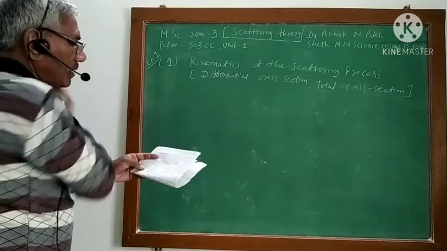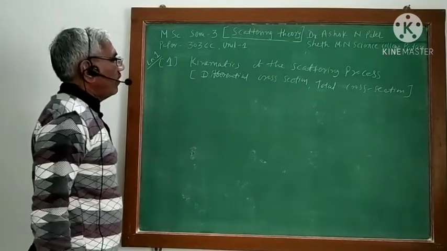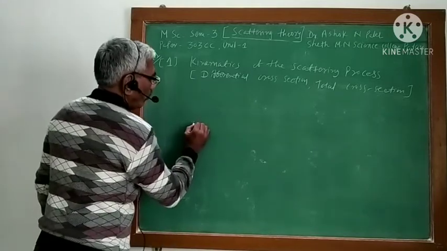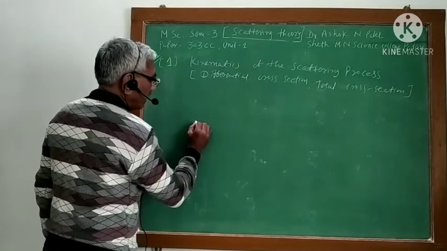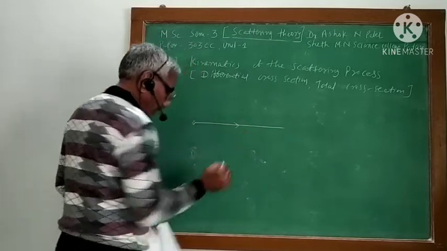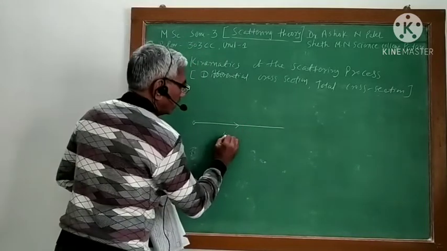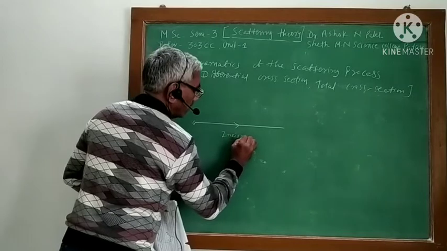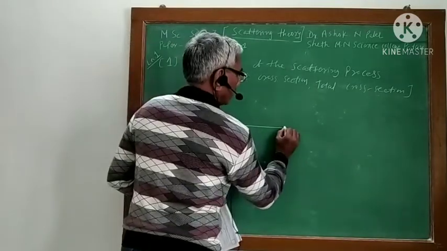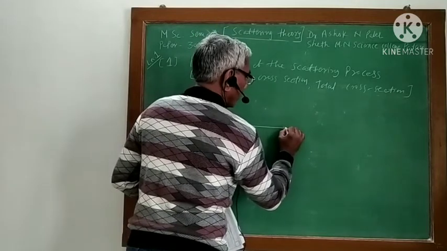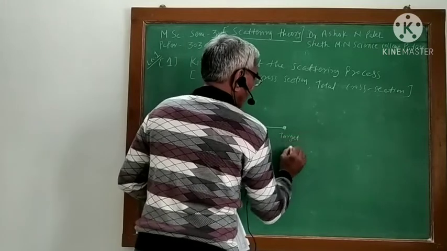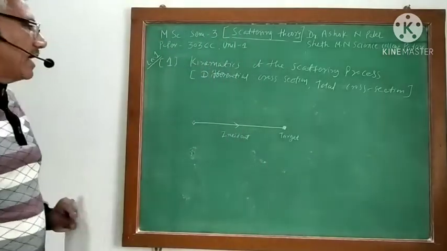let us draw the schematic diagram of the scattering effect. Let us say you have one incident particle over here, and it is moving. This is the incident particle. Now there is a target. This is just a schematic diagram.